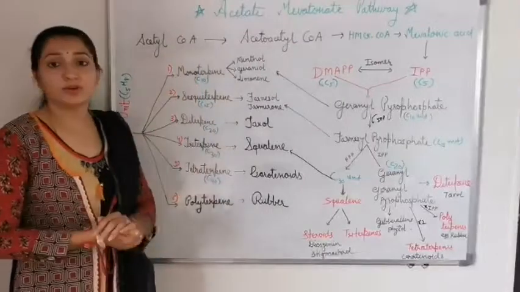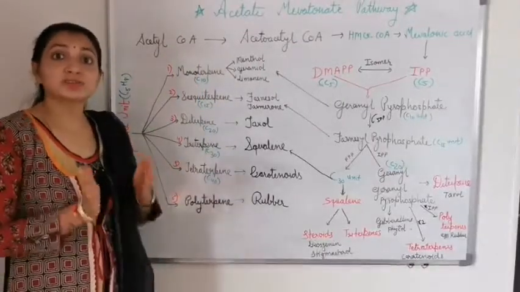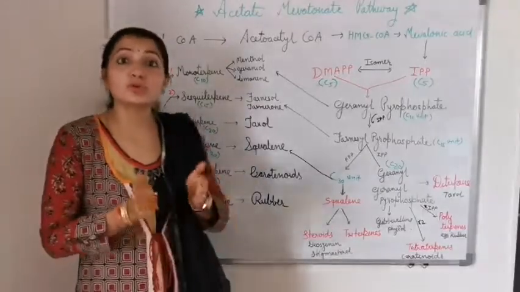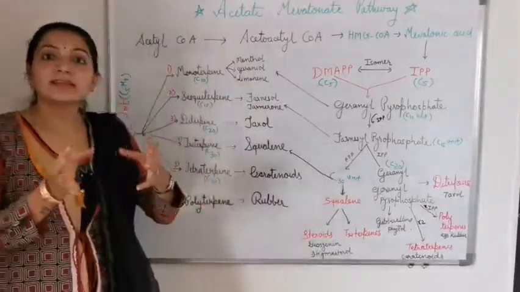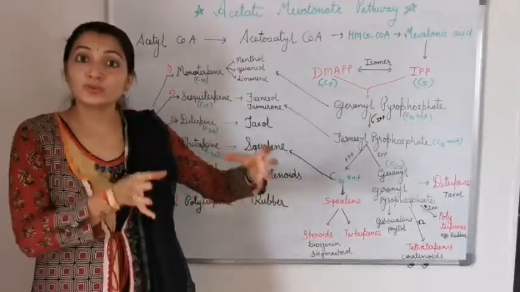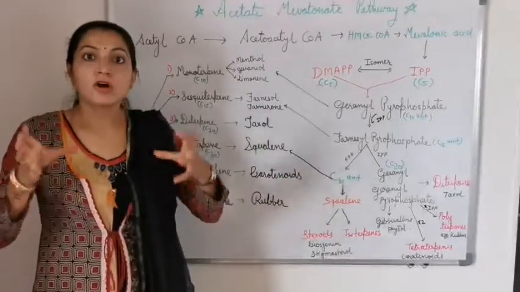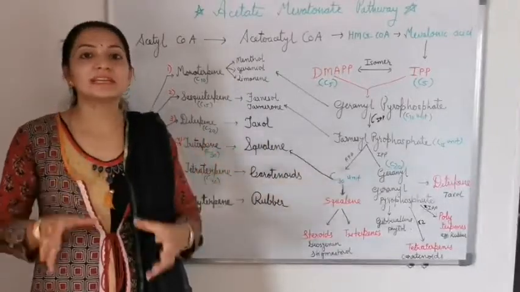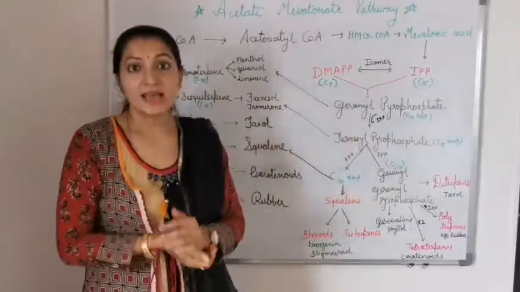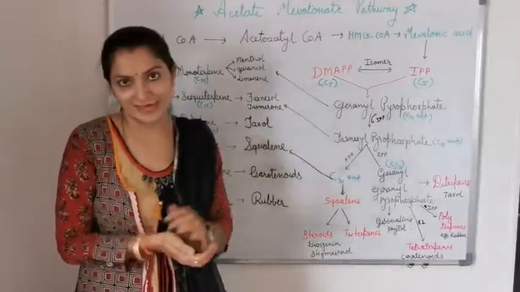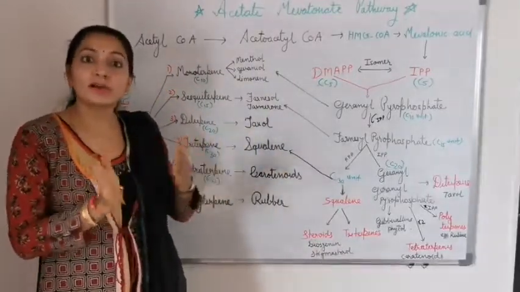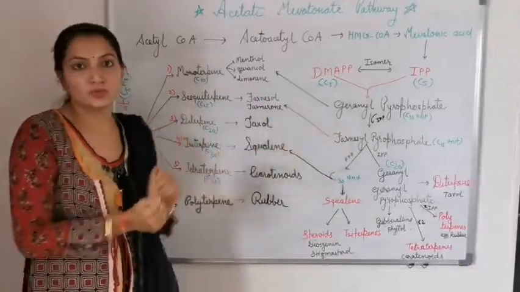Now in the acetate mevalonate pathway, we have seen the structure of the isoprene unit. The isoprene unit is also known as terpene. A compound which contains isoprene units is also known as a terpenoid, and they are also known as volatile oils, because most volatile oils contain isoprene units.